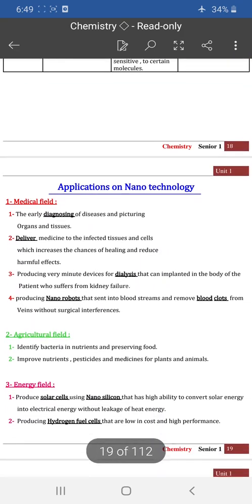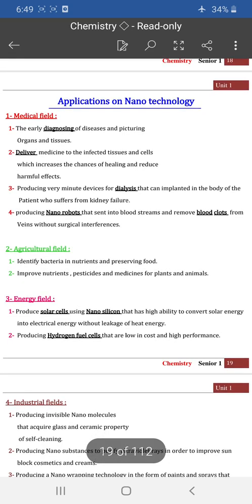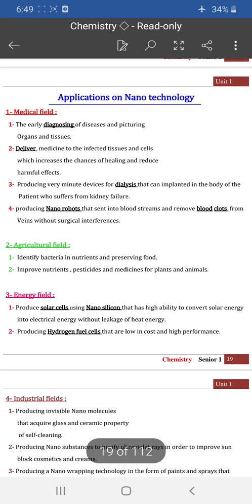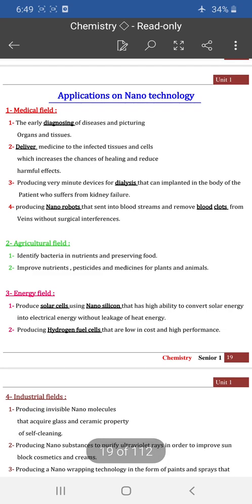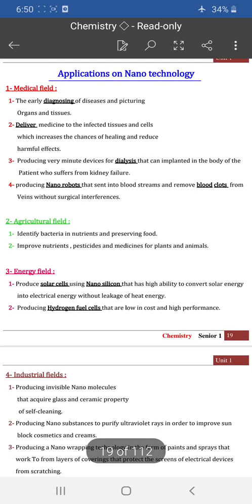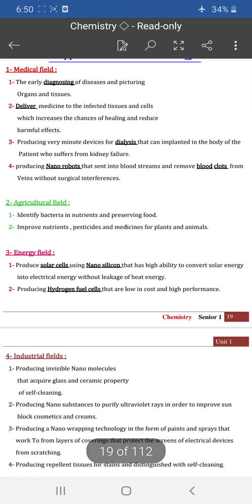And the applications of nanotechnology, we have many applications of nanotechnology. For example, in the medical field: number one, the early diagnosis of disease and picturing organs and tissues. Number two, delivering medicine to infected tissues through a buckyball, for example. Number three, we use it in dialysis. Number four, production of nanorobots. And these nanorobots are sent into the bloodstream and remove blood clots from veins without surgical interference.